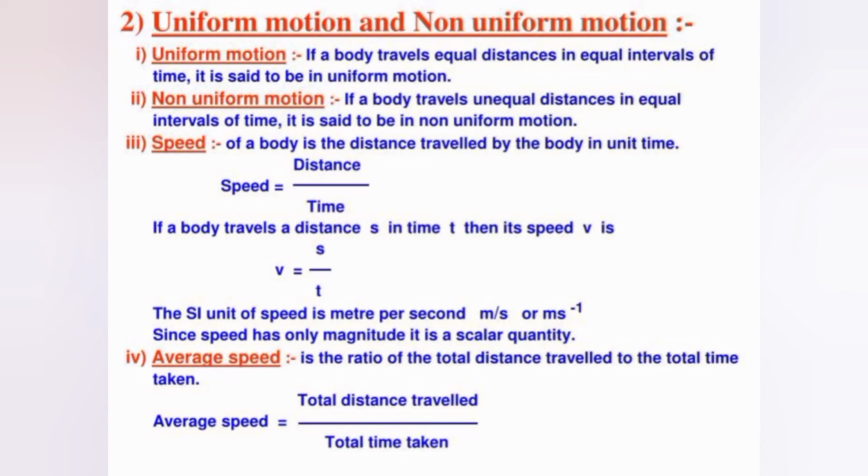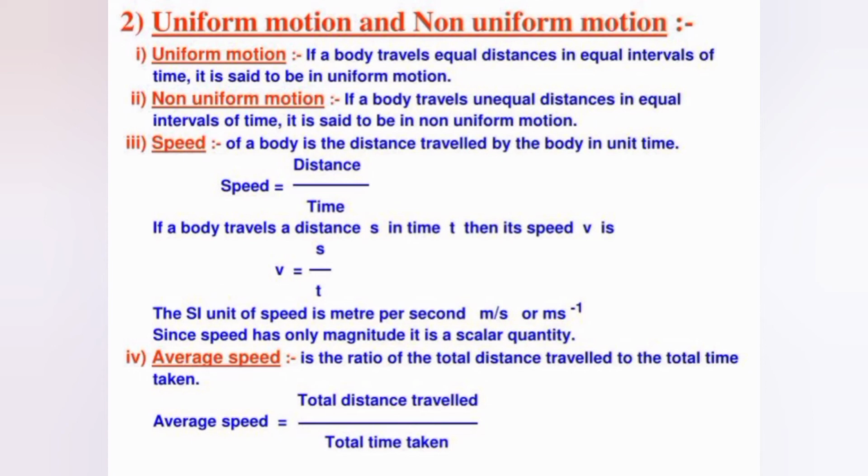And the distance-time graph for a body having uniform motion is a straight line. What are examples of uniform motion? An aircraft cruising at level height and a steady speed, a ship steaming on a straight course at steady speed, and a train going along the track at steady speed. So these are examples of uniform motion.